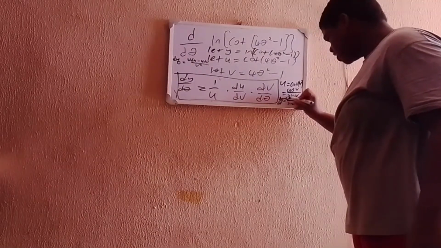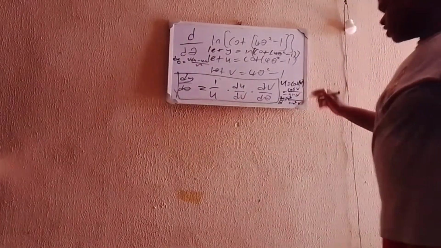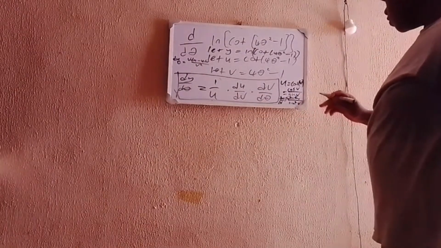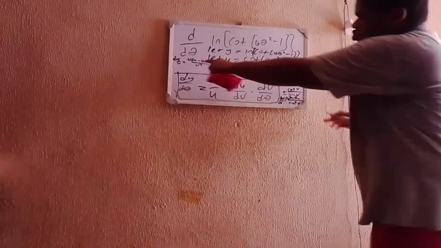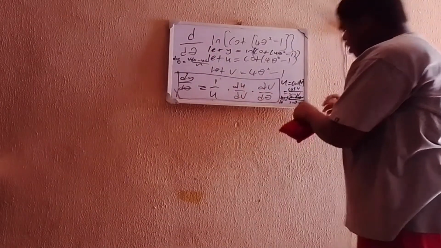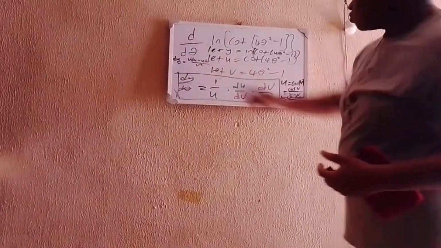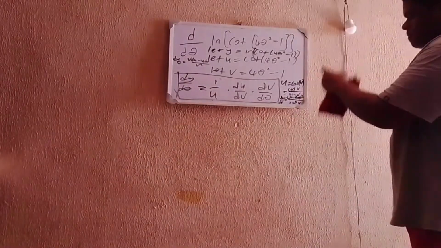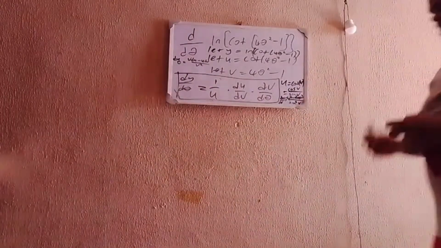So you have here minus sine square v. The denominator now is sine v. So you have minus sine v times, minus u, which is the numerator. So you have cos v here. Minus cos v. The denominator now, you now derive the denominator. So now you have cos v. So you have minus sine square v minus cos square v divided by sine square v.